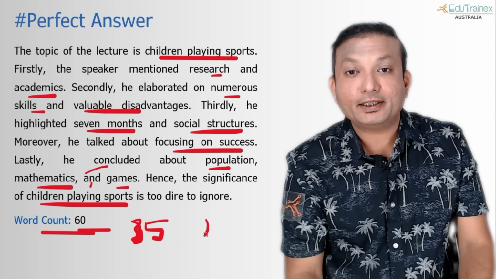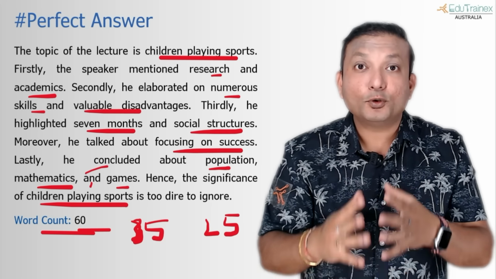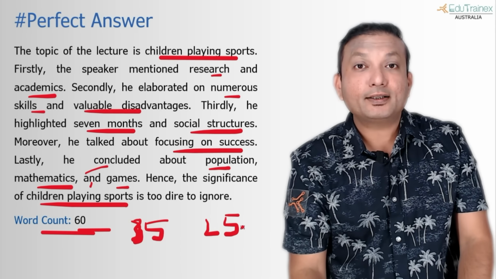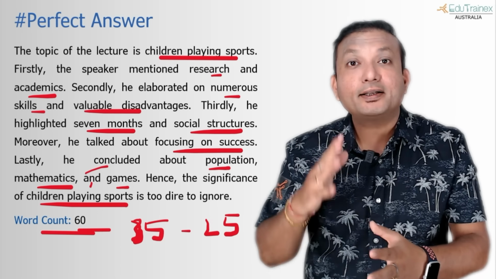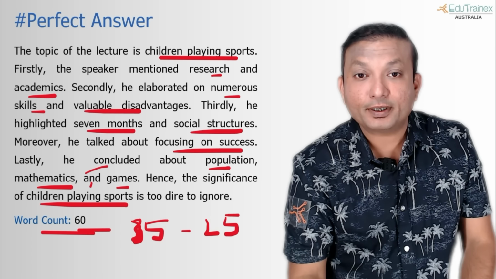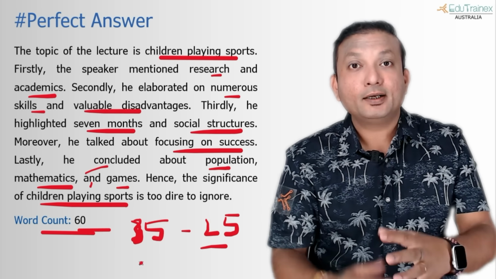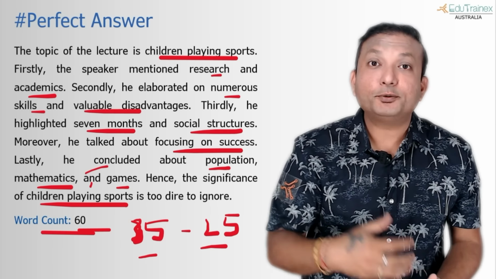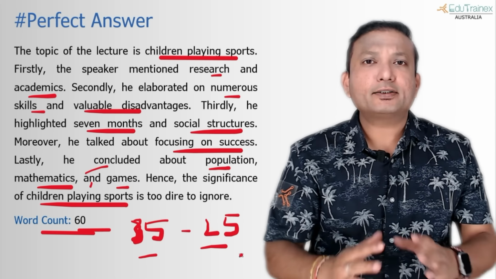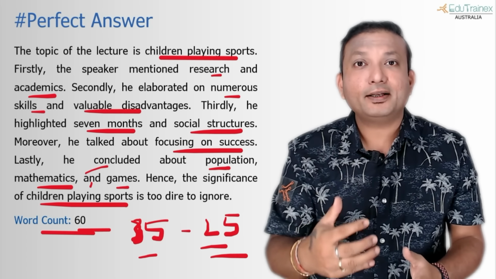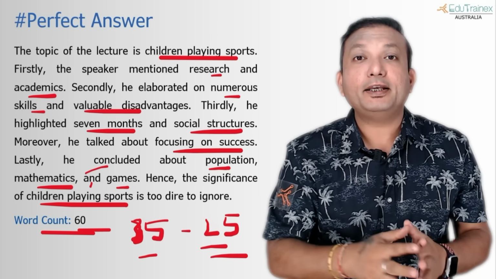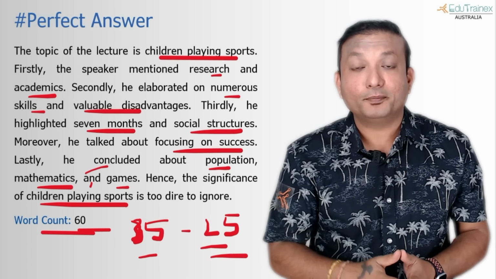What I told you initially is that we need to maintain a balance, trying to get to a 50-50 balance. With this kind of template, with this kind of structure, you are very close to getting that balance. Now 50-50, if you are able to manage that, then you can definitely get 12 out of 12 in Summarize Spoken Text. But even if you are very close, which is 25 is not very far away from 30, and template itself is 35. So you still have the opportunity to write 35 words or 40 words from your own side. But using this style, we can at least write 25, 26 words easily and then easily get a 7-band score. The same thing has been tried by the student in the exam, and he managed to get his desired scores in his writing module as well as in his listening.